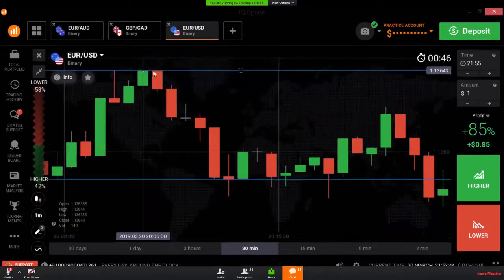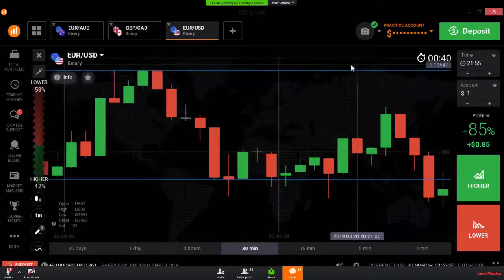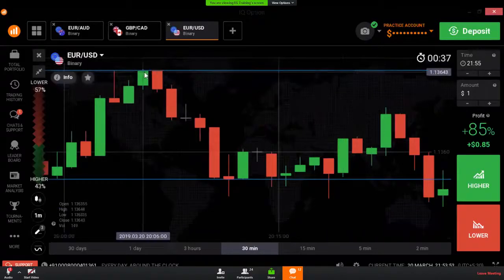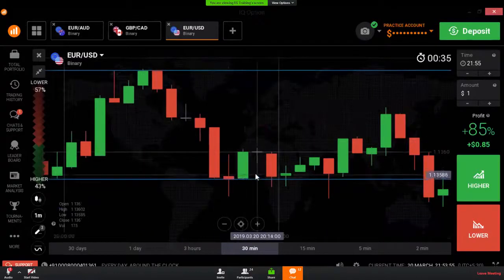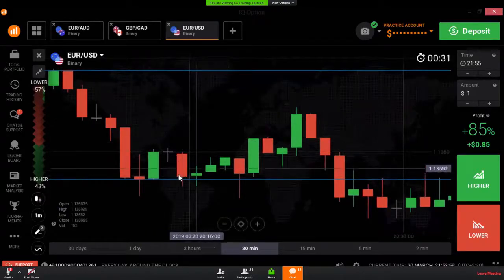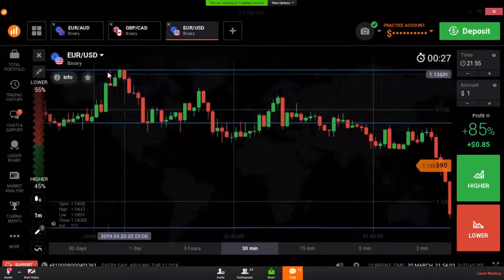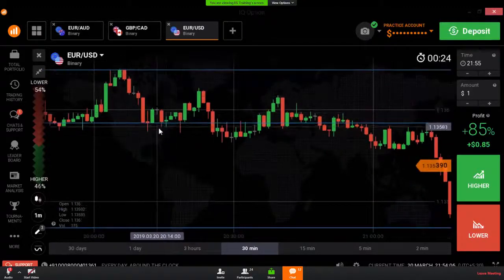There are some sellers, it means this is a resistance level. Again, if the market comes to this level, there is a chance sellers will enter. This is a buyer's area, support level. Again, if the market comes to this level, there is a chance buyers will enter again. This is a resistance, this is a support.